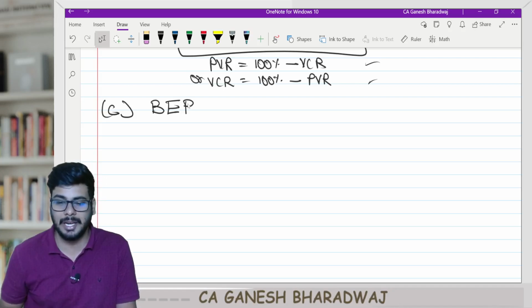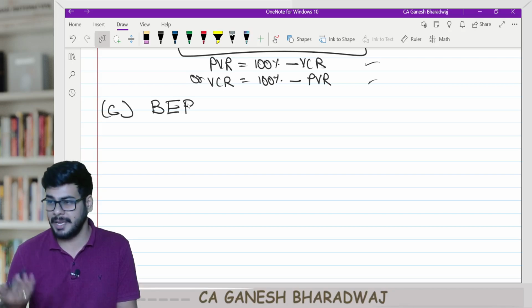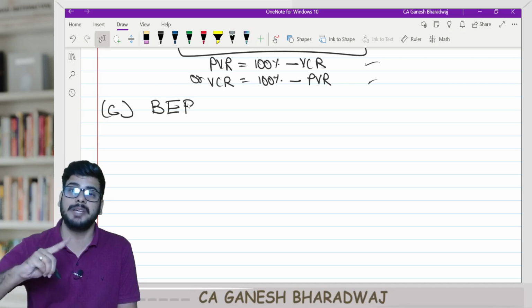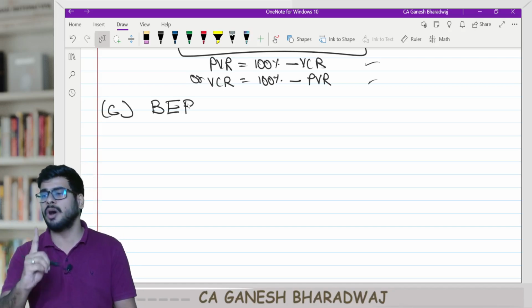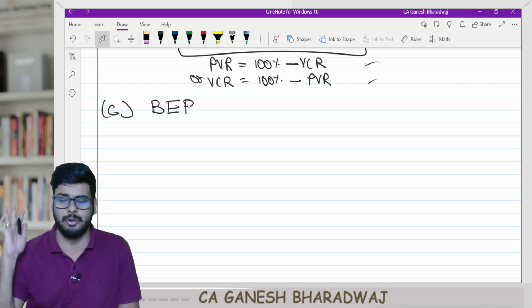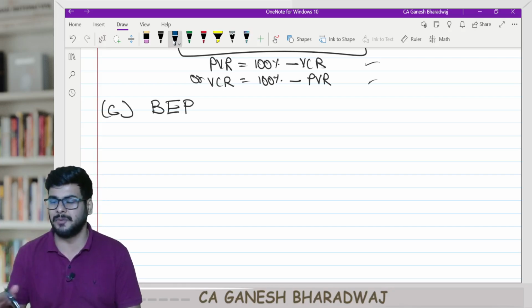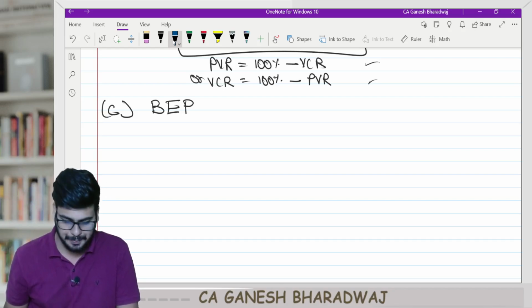In value. Yes, guys, I can say I'm selling 10,000 units, or I can say I'm making sales worth 1 lakh rupees. That is the reason why break-even point can be expressed both in units as well as in value. Are you clear with this? Now, how do we arrive at it? They have given all these formulas, but it's not required. I will tell you logically how you can arrive at it.